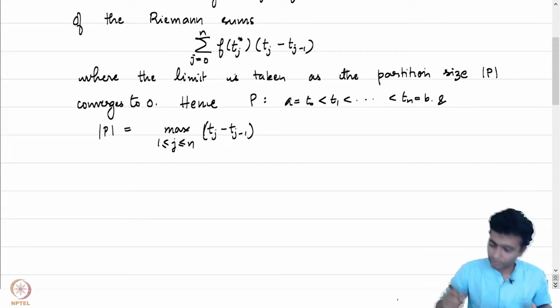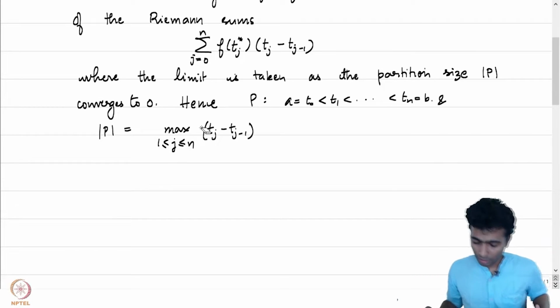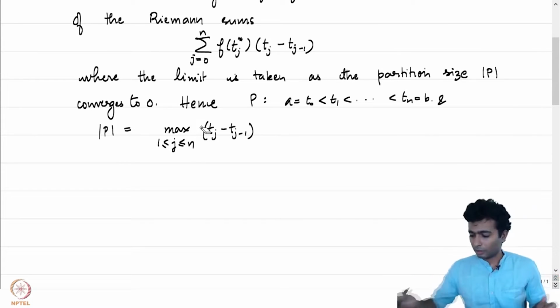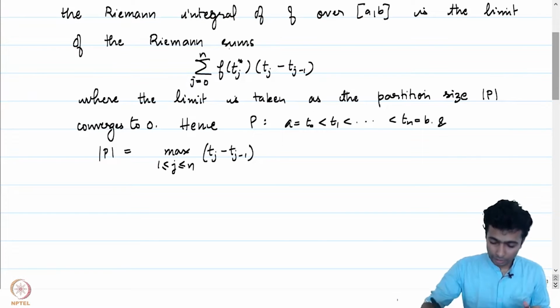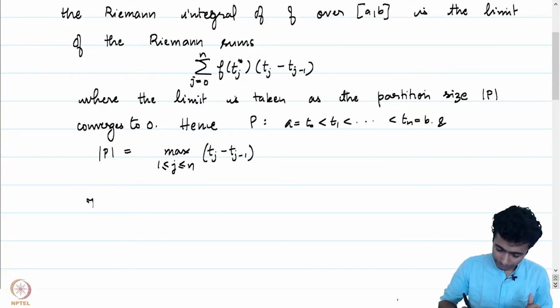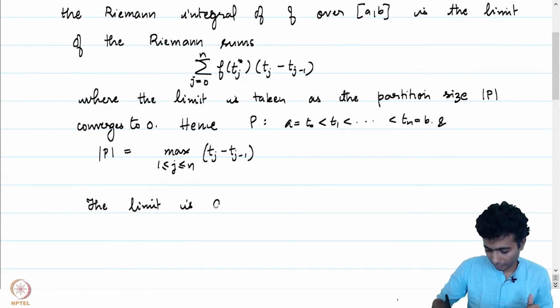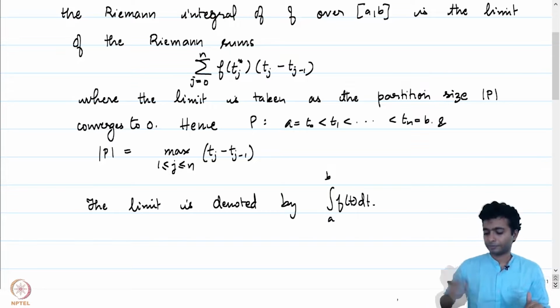There is no need for absolute value. So, one of the most important theorems you would have proved is that this limit indeed does exist, and the limit is then denoted by the integral from a to b of f of t dt.